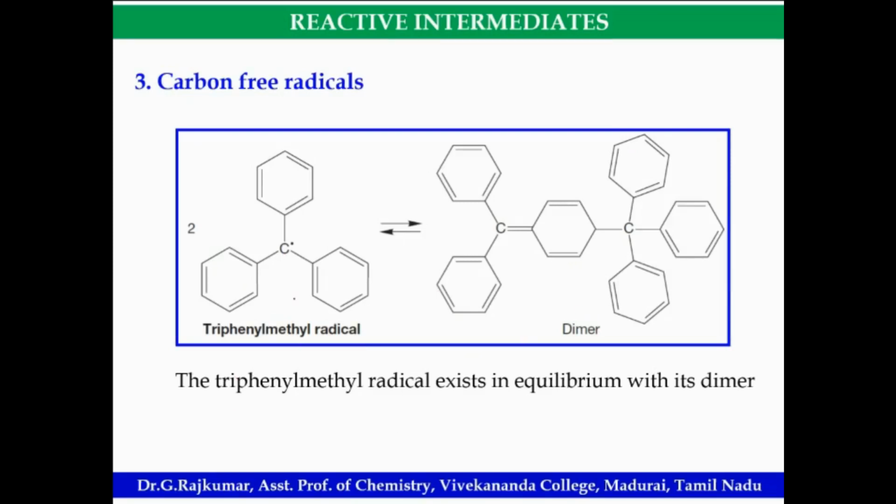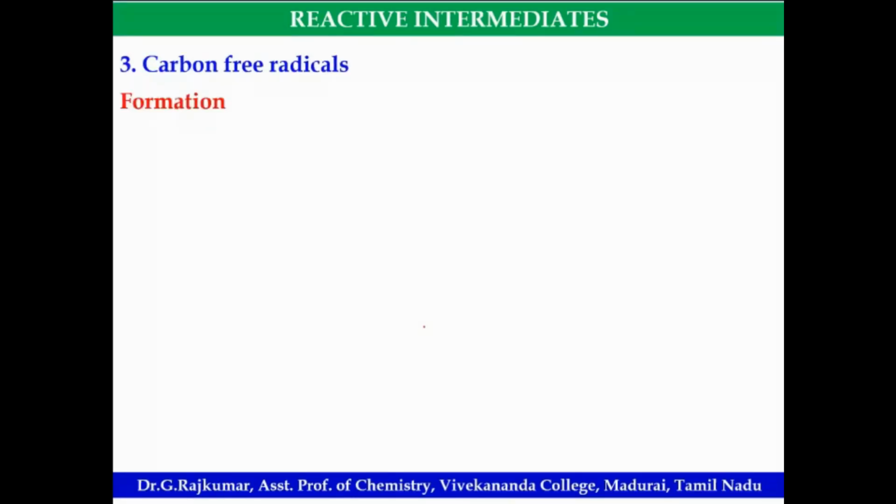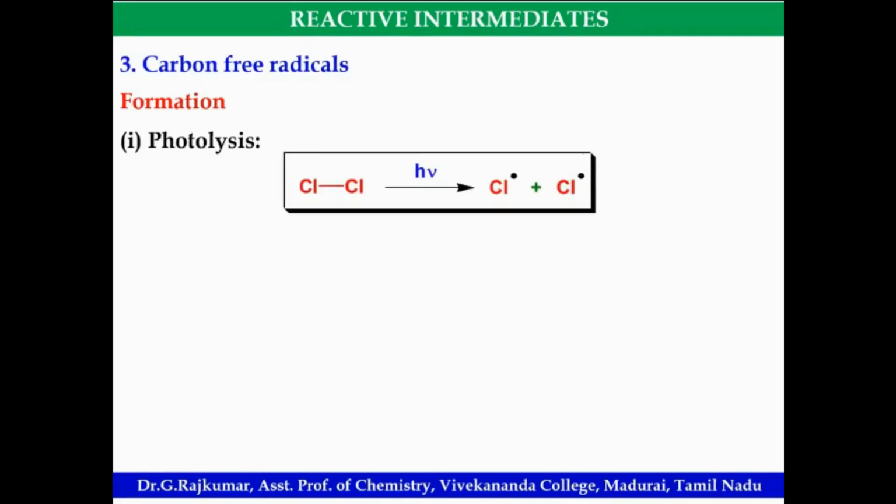So triphenyl methyl radical recombination can form a dimer also. Then formation by photochemical reactions, photolysis: the chlorine radical can form by homolytic cleavage. Homolytic cleavage means one electron to this chlorine, another electron to this chlorine.